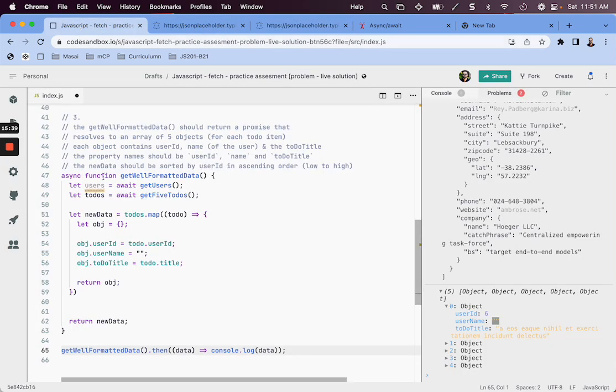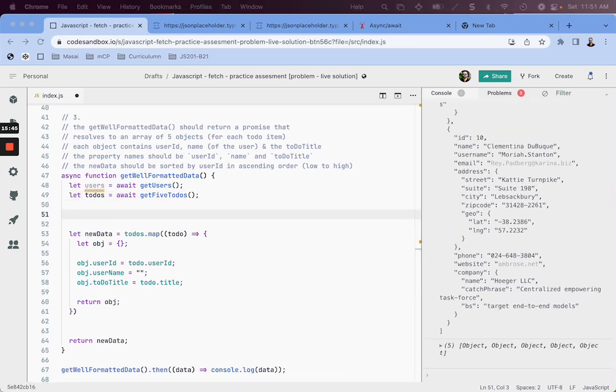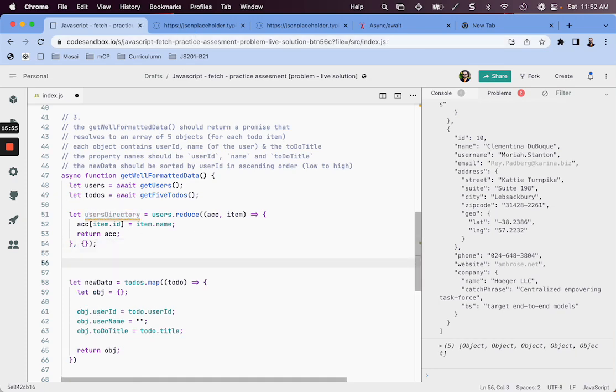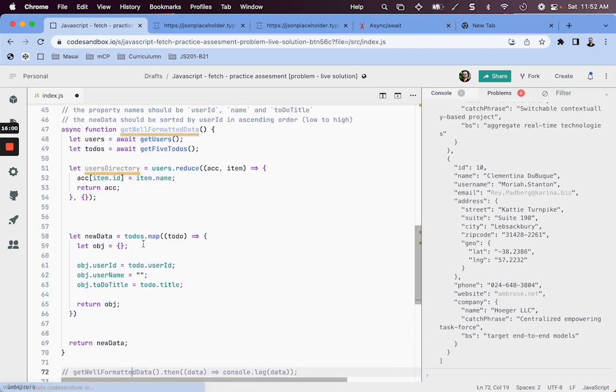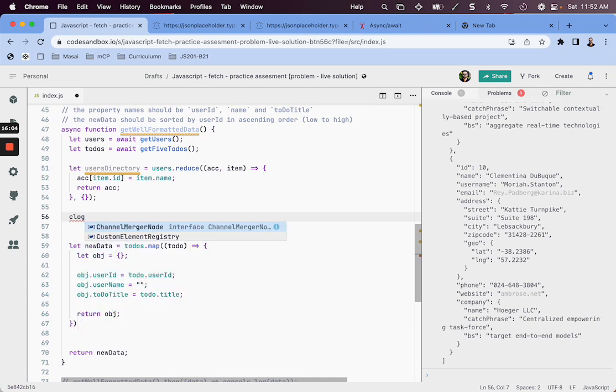One of the popular ways is using, again, sort of a hash map or a directory. I'll create a users directory, and by the end, I'll get something like this. I'll just console log the users directory, and I'll uncomment it so that I don't make too many requests.